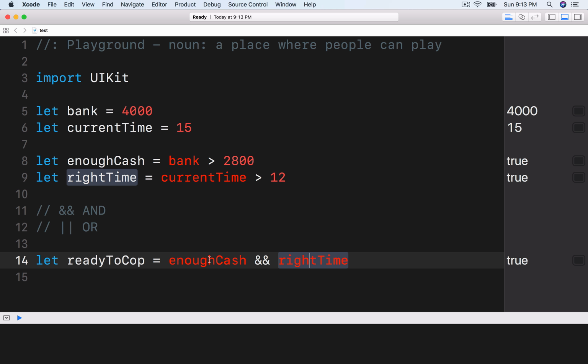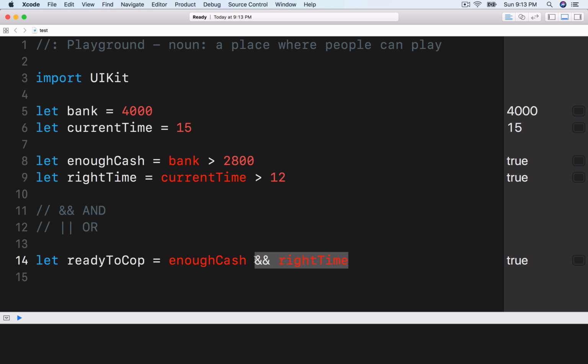So because we have a true and true situation, this is gonna also be equal to true. So if we change this to or, this will also be true. Because when you have the and operator, everything here must be true for it to be true.